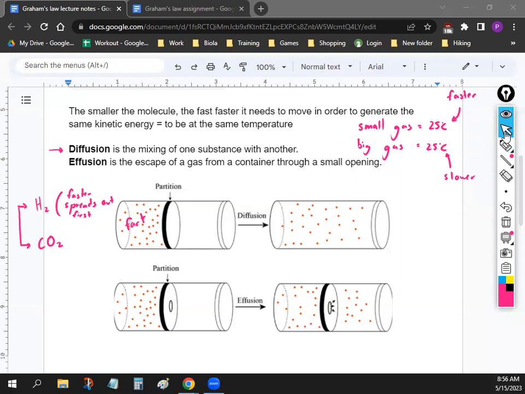And I think this is why there's a delayed effect when somebody farts before you smell it, because the smelly gas molecules are actually heavier than the non-smelly ones. And that's why there's a delay effect after you fart.